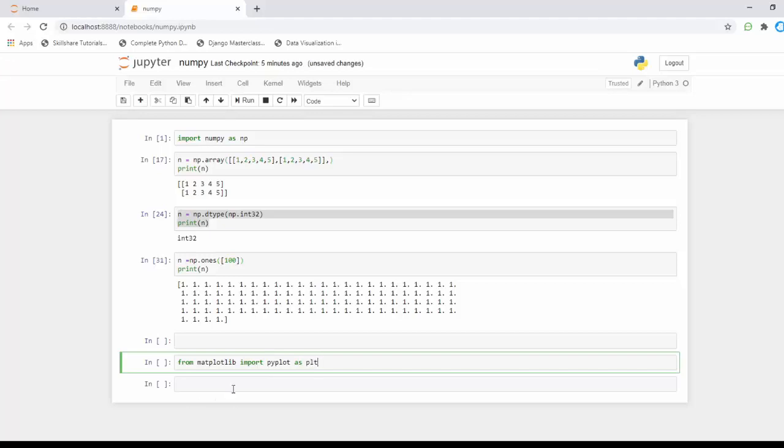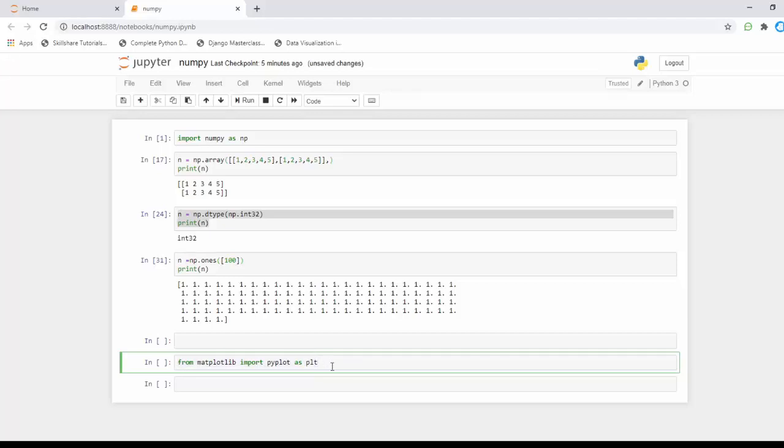We have several sets of Matplotlib libraries. This is the main library and we have subsets like pyplot. I'm going to import a specific part, and to get a specific function from a library I can use this type of importing method.